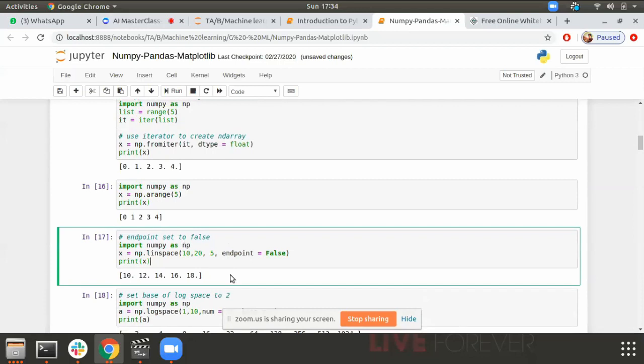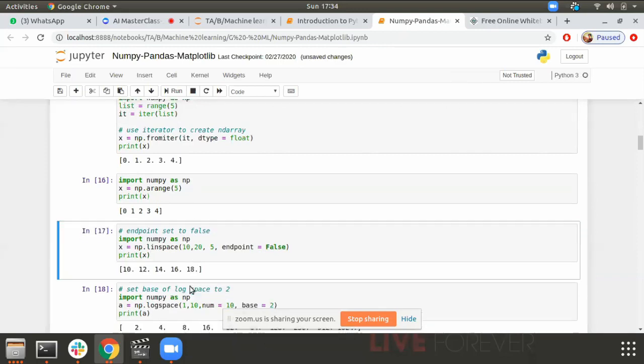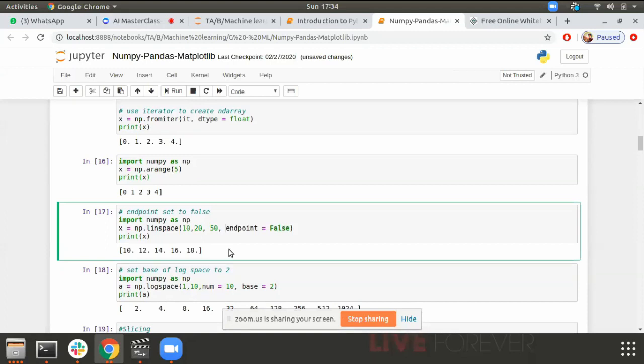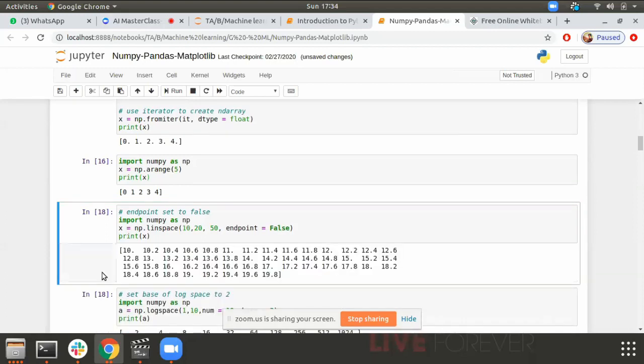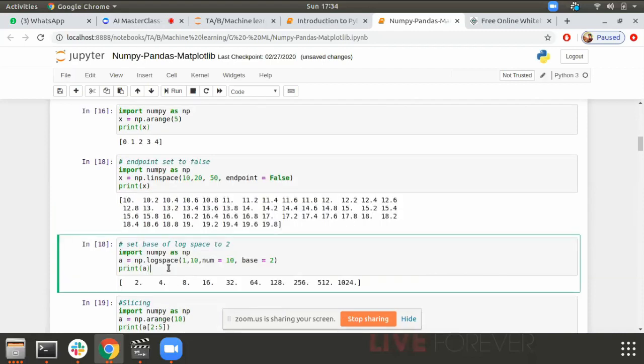Okay, so we have linspace. When do we use linspace? If we have a range and we want a specific number of elements in it, like if I want 1,000 numbers in the range of 1 to 20, at that time linspace is very helpful. So here, in the range of 10 to 20, I want 5 numbers. Gotcha. 10, 12, 14, 16, 18. If I pass 50, it will give me 50 numbers in the range of 10 to 20. Simple. Then we have logspace.